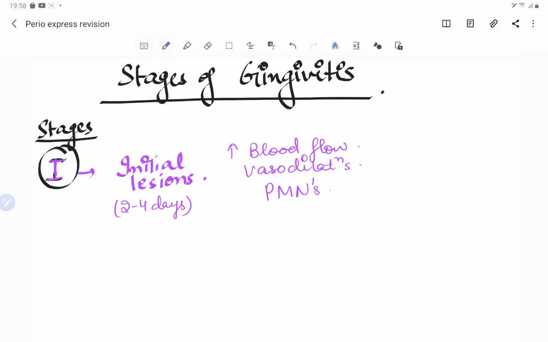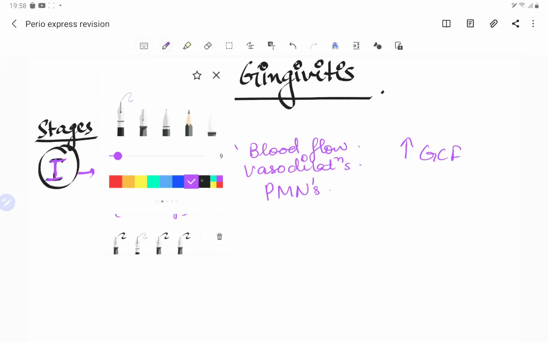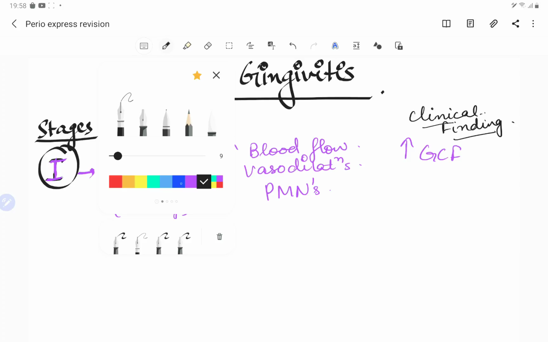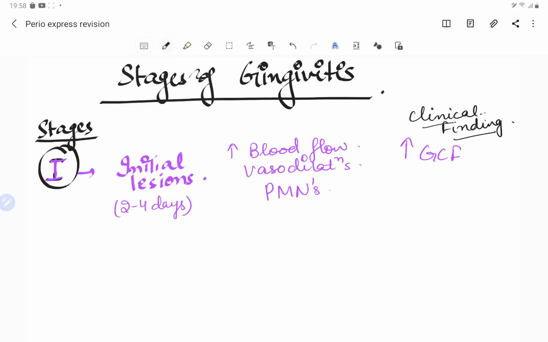So the clinical finding, if we see, guys, is an increase in the GCF flow. So increase in the GCF is the clinical finding. So let's just write here the clinical finding. Because we cannot check the increased blood flow in the capillaries, right? So the initial finding which we see is our increase in the GCF.